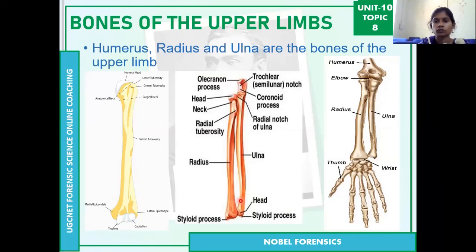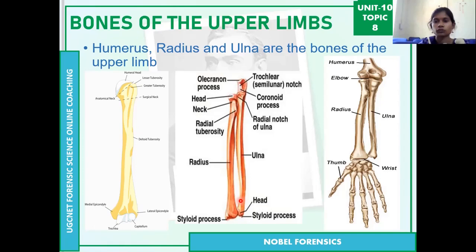If you observe the radius structure, there is a round, button-like structure. Whichever bone has this button-like structure, we can call it the radius bone. So the easy identification for the radius bone is this round button-like structure. So this is the radius bone. The next one is the ulnar bone. These two are actually in one place only.